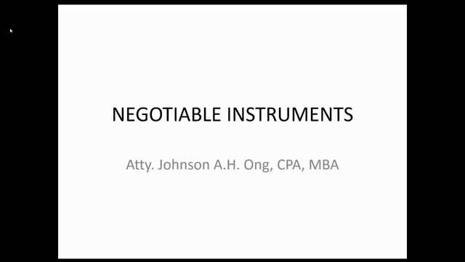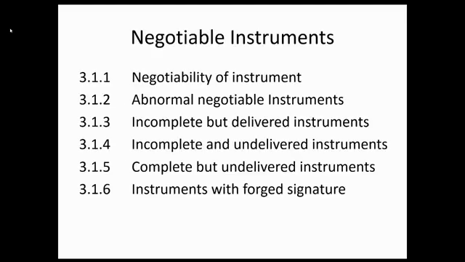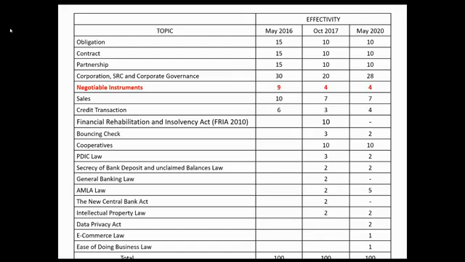Okay, good morning. Our topic for today is negotiable instrument. Based on the syllabus, these are the topics in negotiable instrument law: negotiability of instrument, abnormal negotiable instrument, incomplete but delivered instrument, incomplete and undelivered instrument, complete but undelivered instrument, and instrument with forged signature. Now, based on the TOS, we are expecting 4 questions from negotiable instrument law.